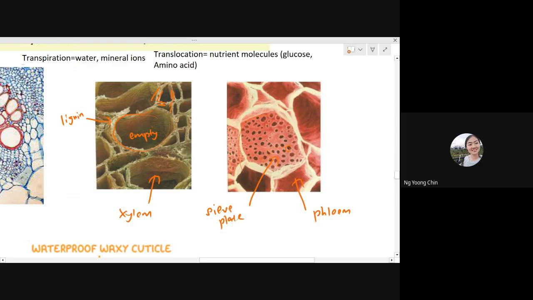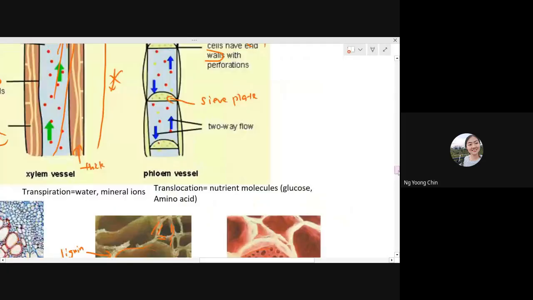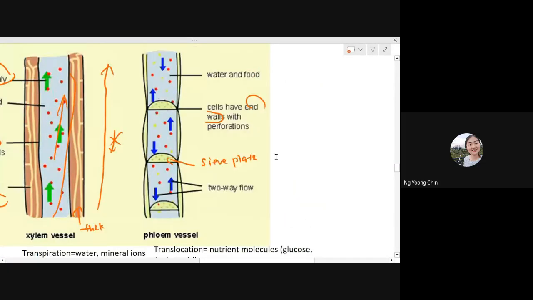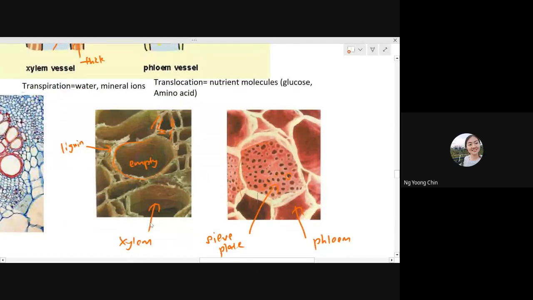Looks disgusting, right? Okay, so the phloem's function is to translocate nutrient molecules. You can imagine the nutrient molecules travelling from one sieve tube to another sieve tube. They will cross this sieve plate, so the sieve plate helps to filter some nutrients. In xylem, you don't have any end wall inside. Xylem is just empty inside, just like a straw. Inside is also very empty, right?